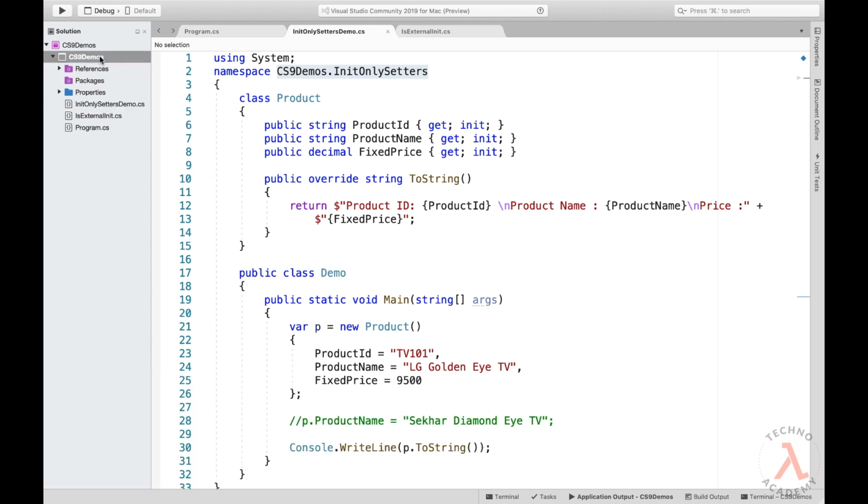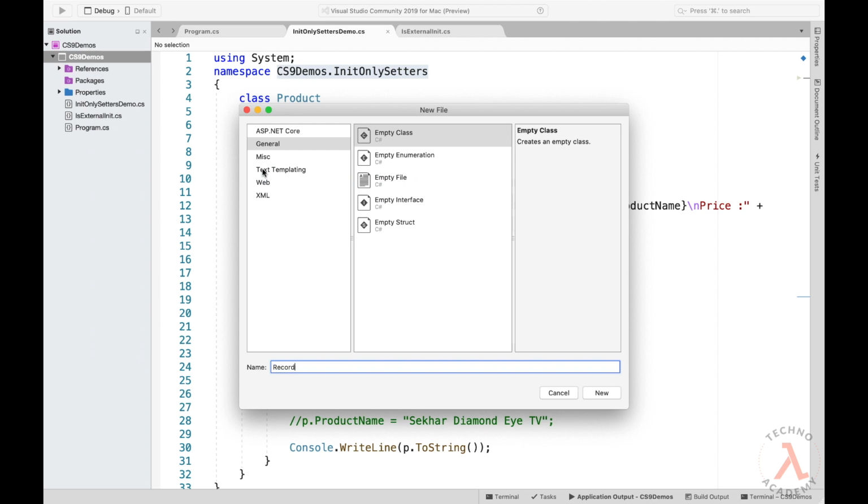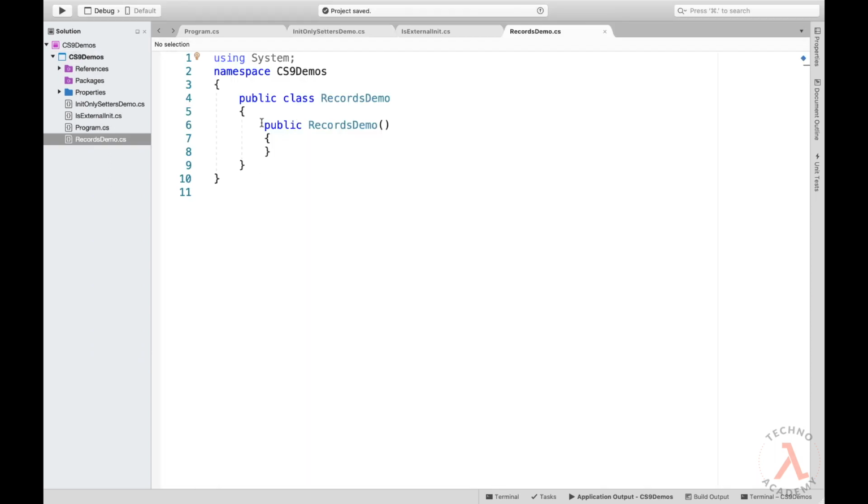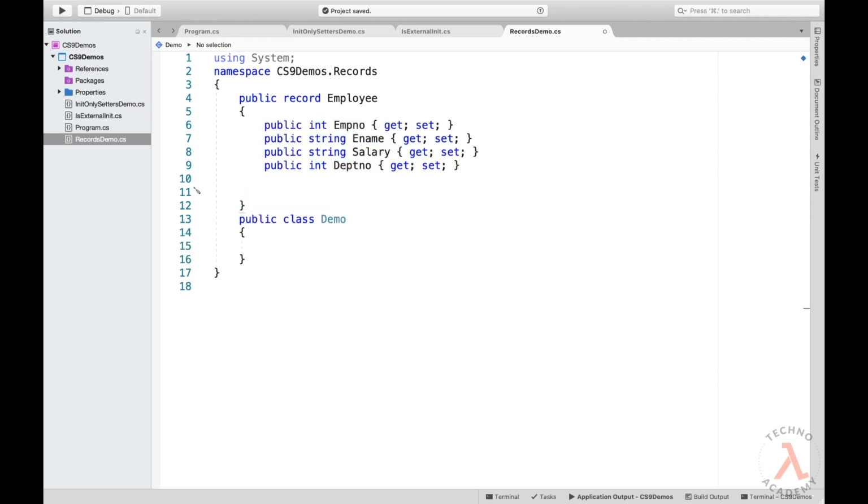So let me first create a new file with the name records demo. Let me first remove the constructor and then let me cut the records and use that as a sub namespace to avoid the class name ambiguity. Now let me define a record with the name Employee. So let me type in public record Employee, and I would like to use employee number, name, salary and the department number as the properties for the employee. So let me quickly define those properties.